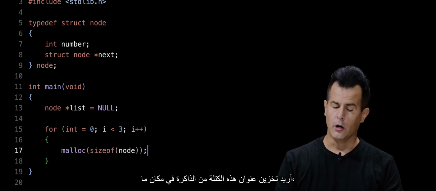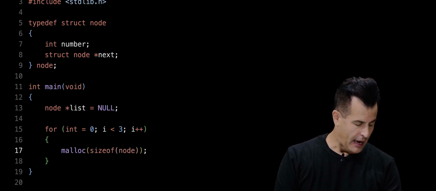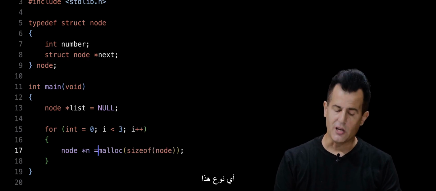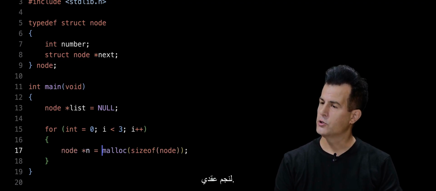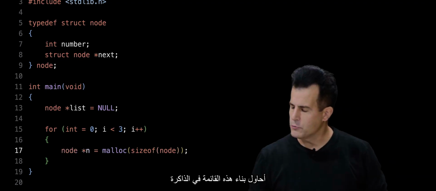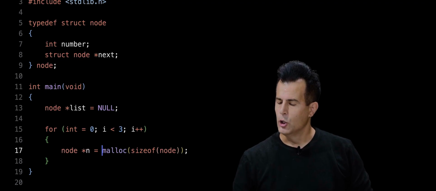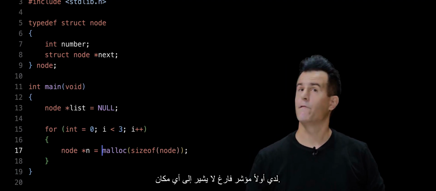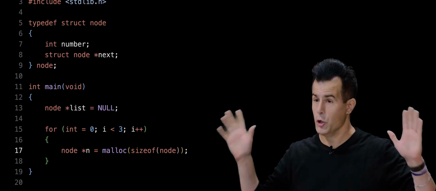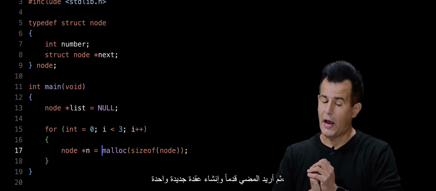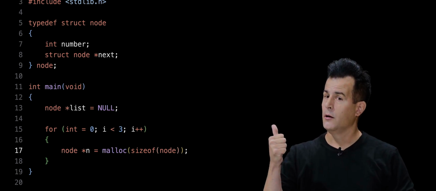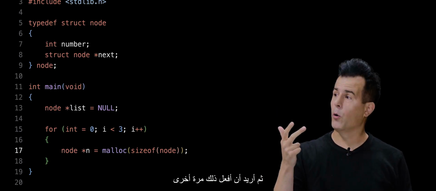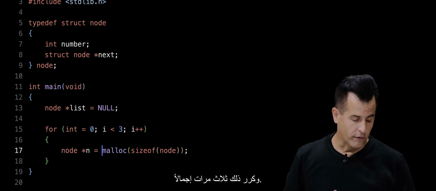I want to store the address of this chunk of memory somewhere. And what I'm going to propose is that we have a temporary variable, and I'll call this n, whose type is that of a node star. So what am I doing here? I'm trying to build up this list in memory so that I first have a pointer to the list. I first have a pointer that is null, pointing nowhere. No list exists. I then want to create one new node, store a value in it, and then point my list at that node. Then I want to do it again and again, a total of 3 times.